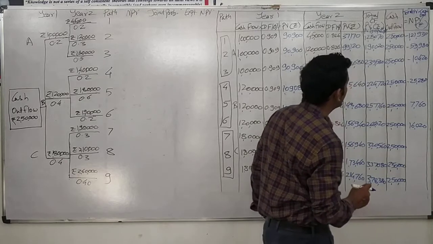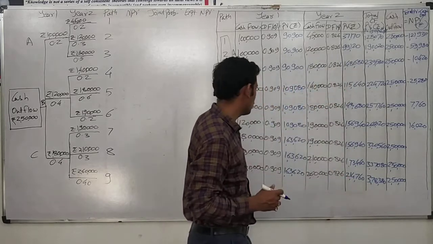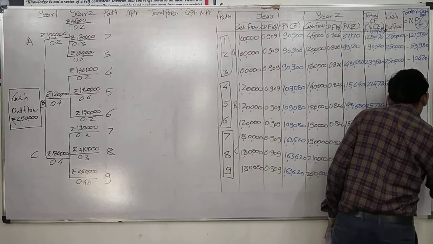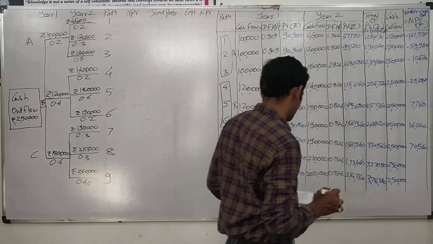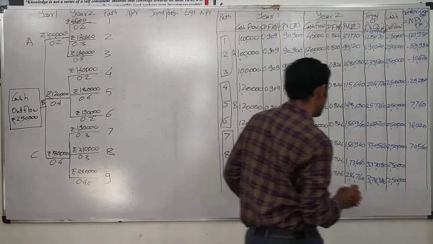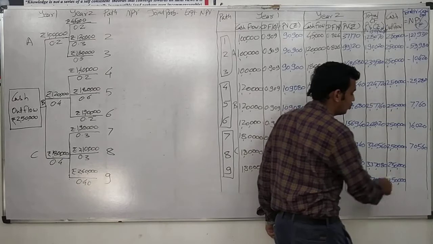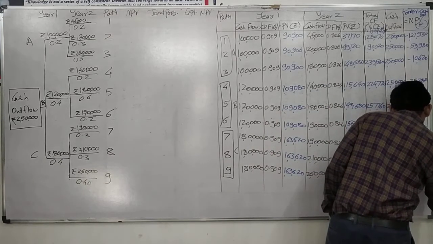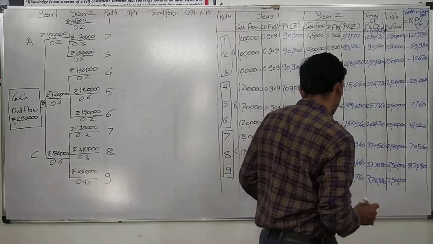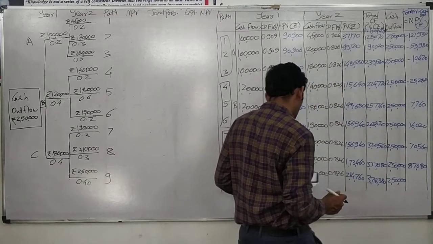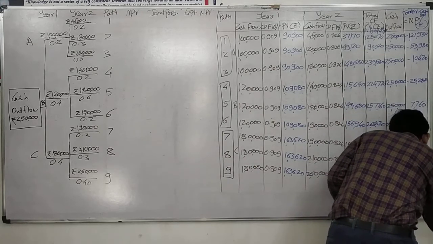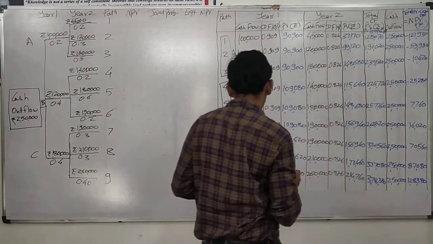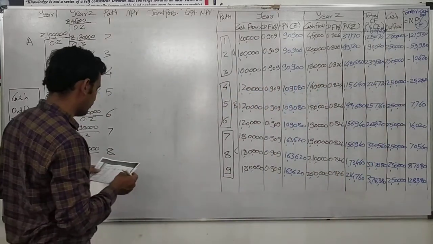It means that we are having a positive NPV of 16,020. Similarly, for the next path, that is the 7th, we are again having a positive NPV of 70,560. For the next year, it is 3,37,080 minus 2,50,000 cash outflow, that is 87,080. And lastly, 3,78,380 minus 2,50,000, that is 1,28,380. This is our NPV for all the paths which we have calculated.